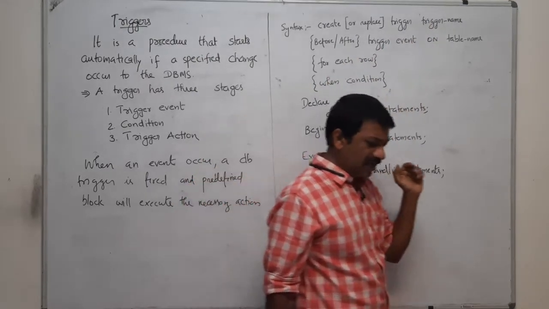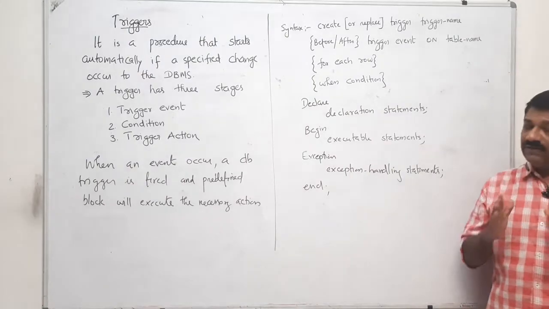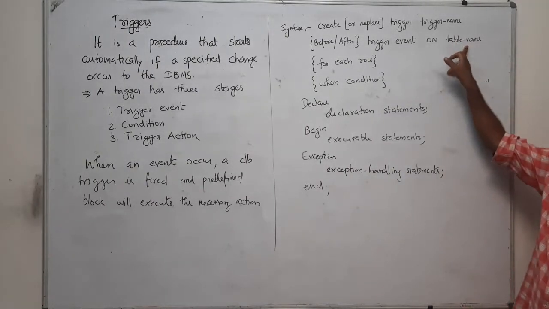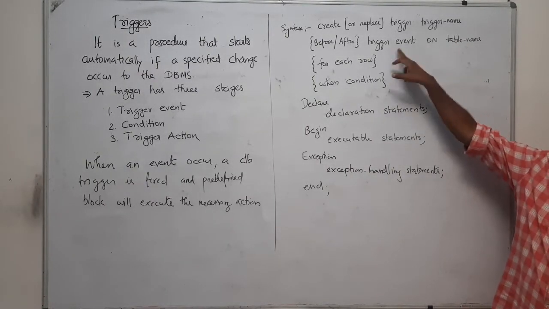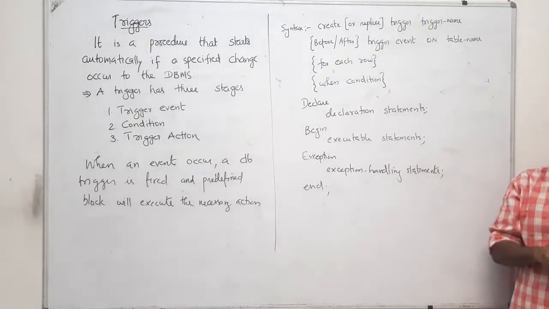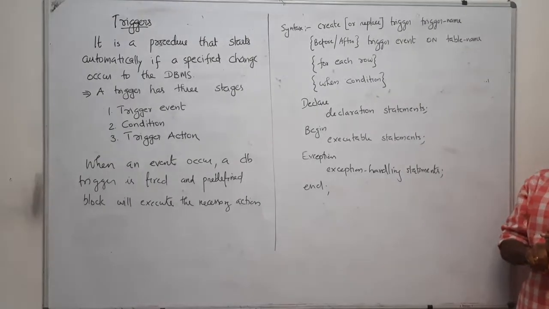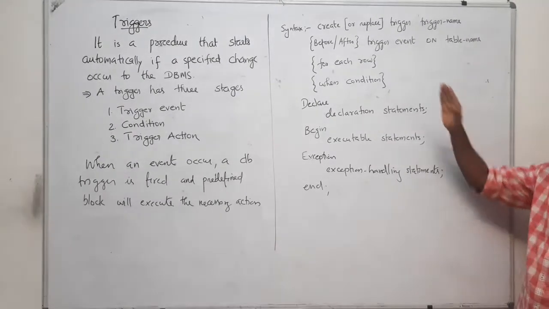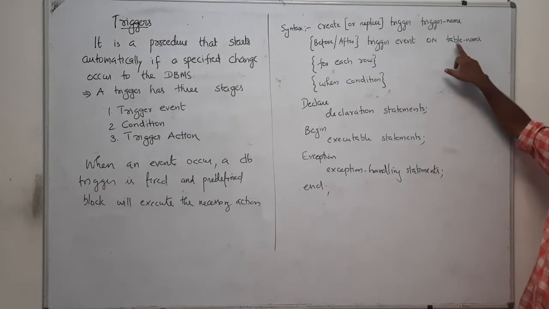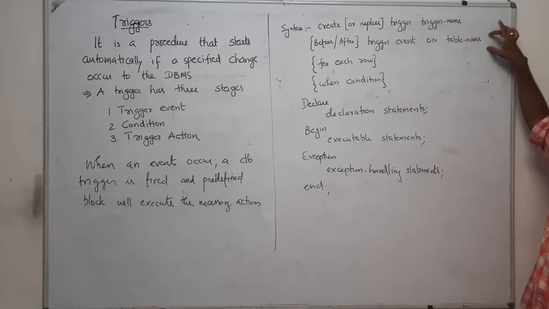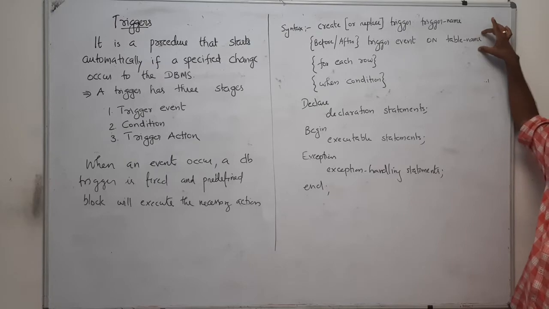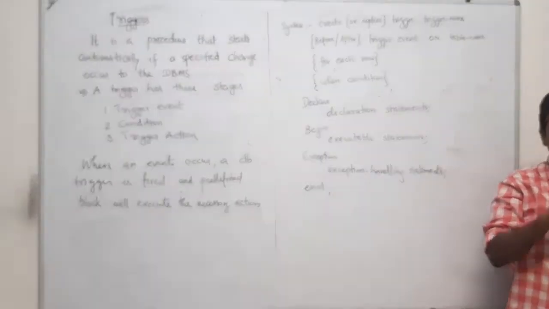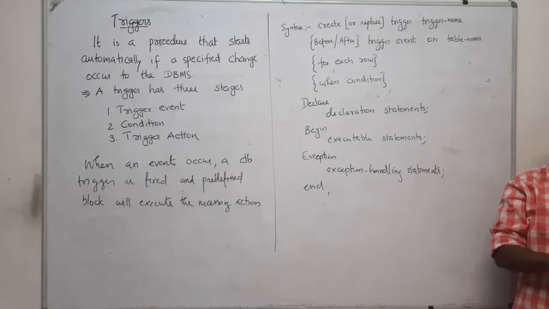That event can occur in this table: for example insertion, deletion, or updation. Any of the three can occur as far as this table is concerned.